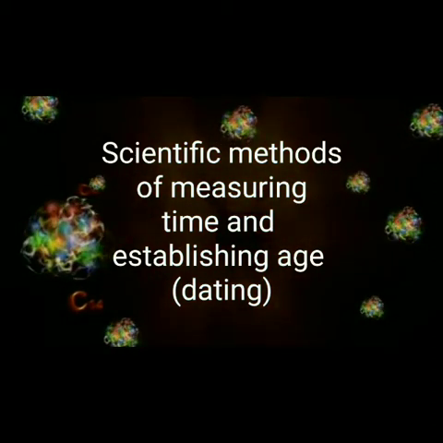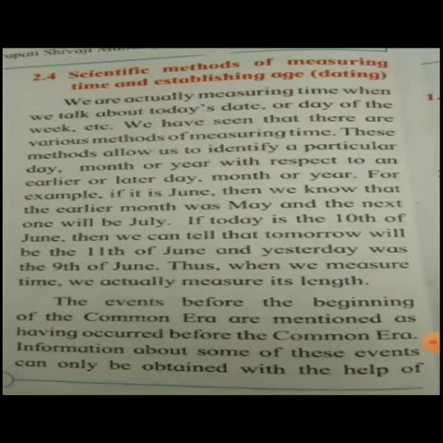We are actually measuring time when we talk about today's date or day of the week, etc. We have seen that there are various methods of measuring time. These methods allow us to identify a particular day, month or year with respect to an earlier or later day, month or year. Now here is a very simple example they have given. If it is June, then we know that the earlier month was May and the next one will be July. If today is the 10th of June, then we can tell that tomorrow will be the 11th of June and yesterday was the 9th of June. Thus, when we measure time, we actually measure its length.